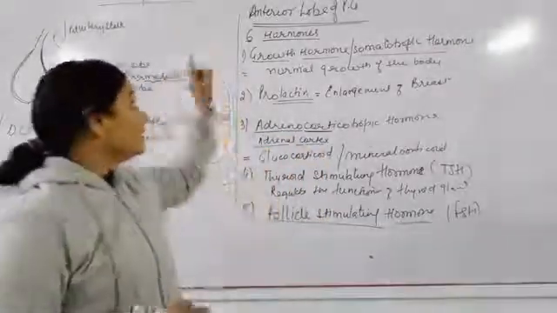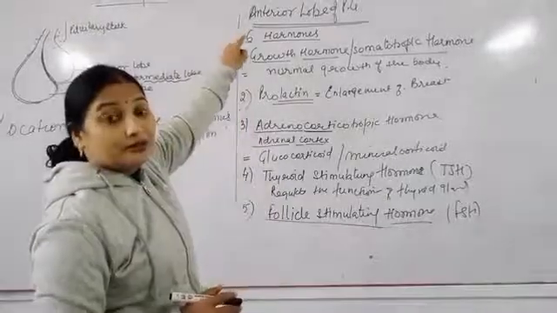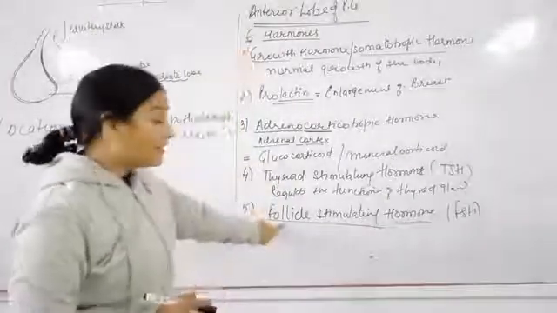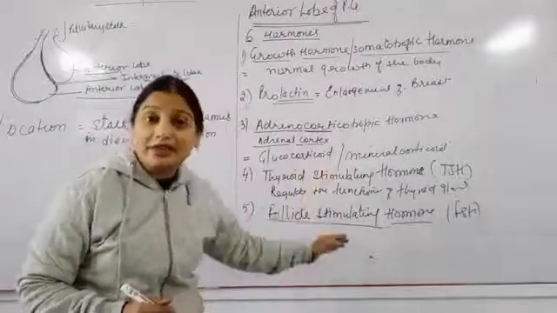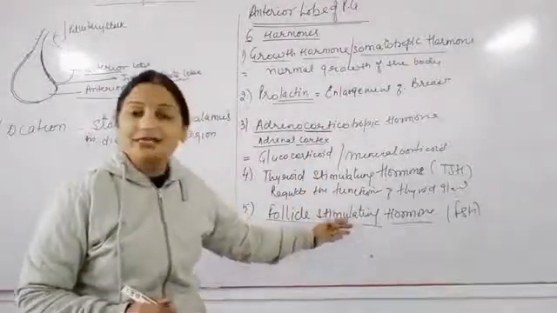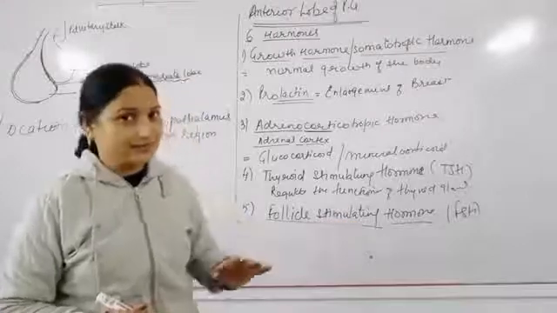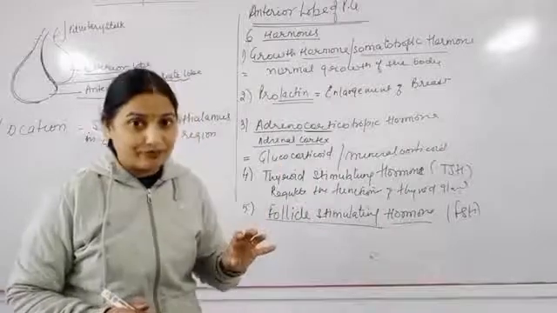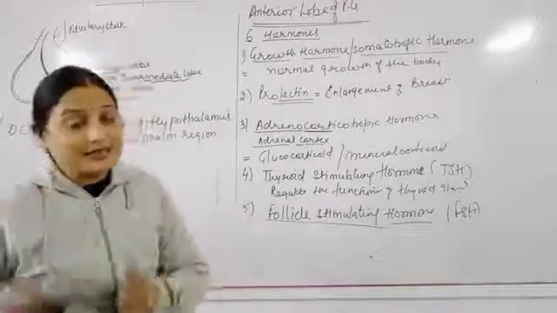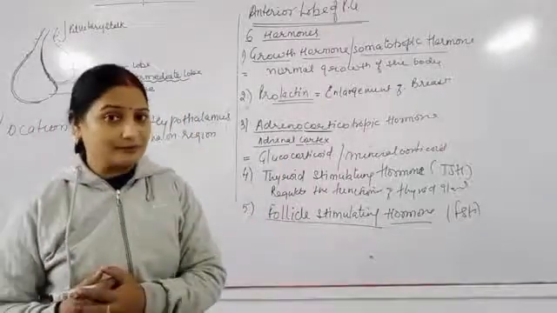See, the anterior lobe of the pituitary gland secretes this hormone, and this hormone activates or stimulates the ovary as well as the testis, so that the ovaries can produce the eggs and the testis can produce the sperms.